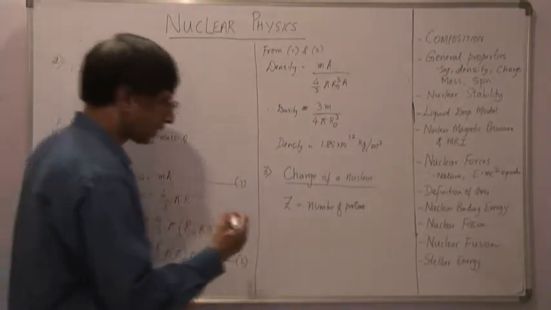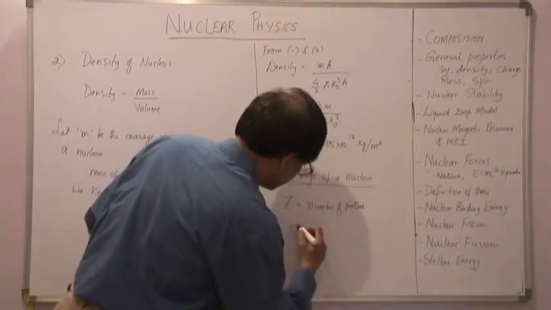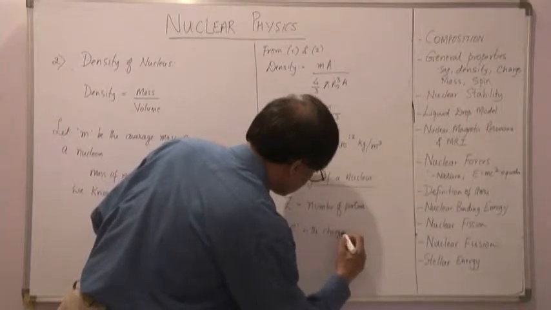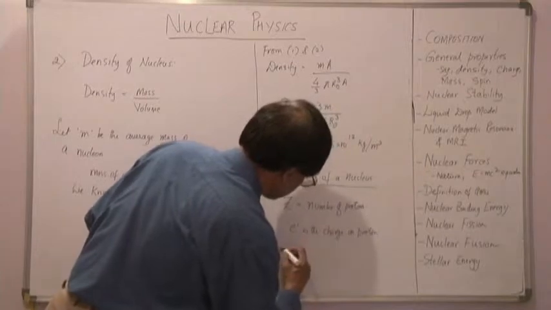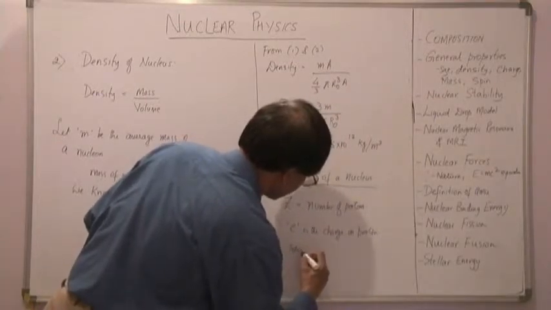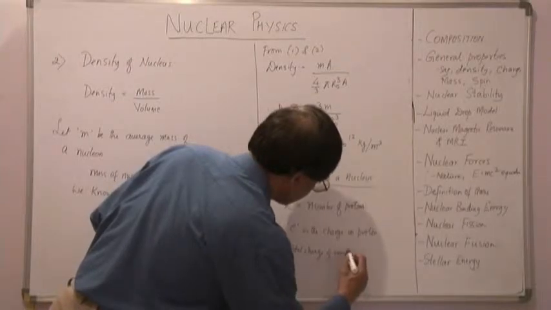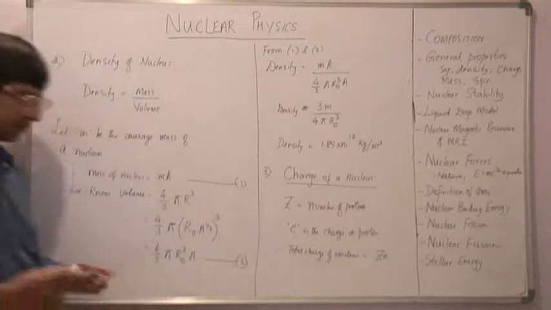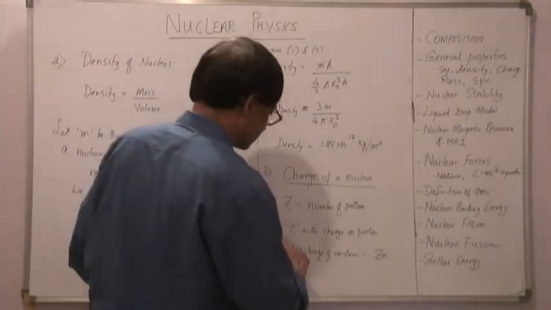And therefore, if e is the charge of a proton, then the total charge of the nucleus is given by Ze. So this is the total charge of the nucleus.